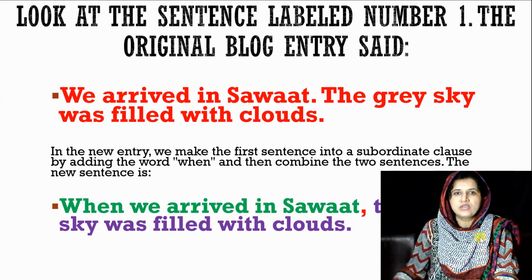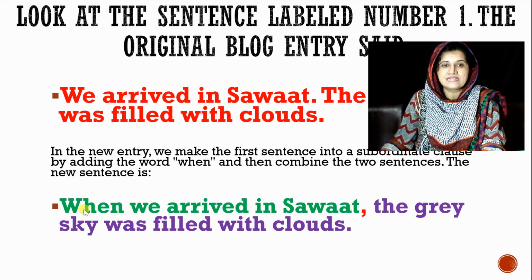So what happened actually? Now we'll look at the sentence labeled number 1. The original blog entry said, we arrived in Sawat. The grey sky was filled with clouds. So what we did here, in the new entry, we made the first sentence into a subordinating clause by adding the word when, and then combined the 2 sentences. The new sentence is, when we arrived in Sawat, the grey sky was filled with clouds. So you can see how we made the complex sentence. We just converted one simple sentence, one independent clause, into a dependent clause by adding a subordinating conjunction.